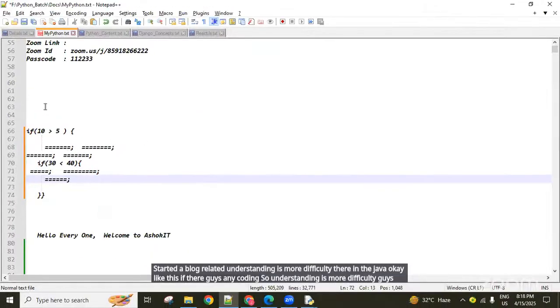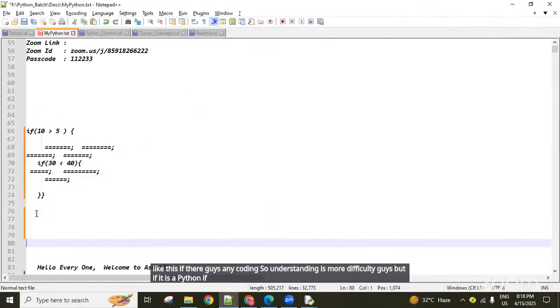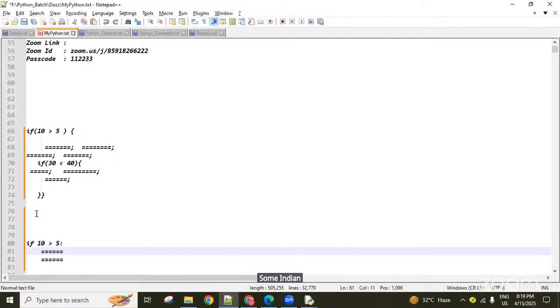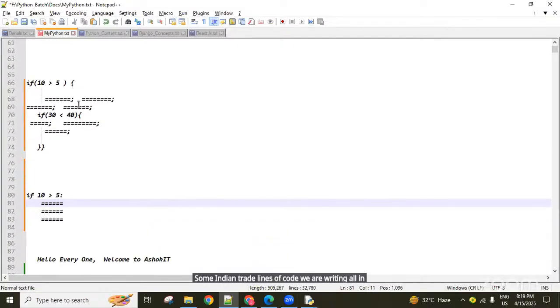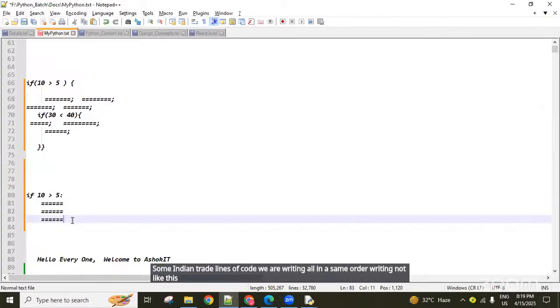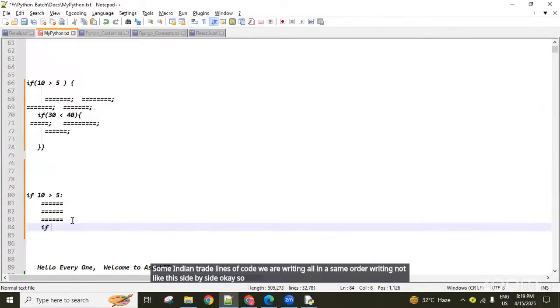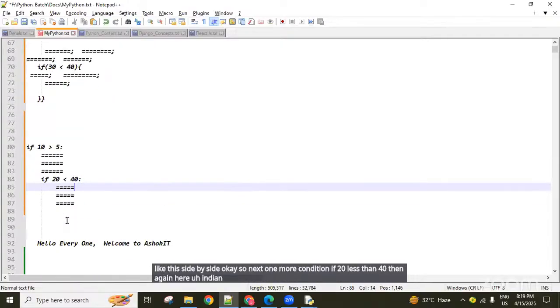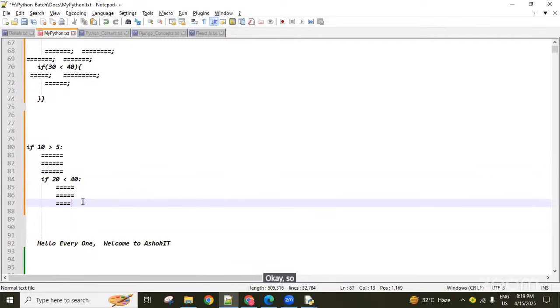But in Python, how do we maintain it? If 10 greater than 5 is true, we write some indented lines of code, all in the same order, not side by side like this. Then one more condition, if 20 less than 40, and again we write indented lines of code here.